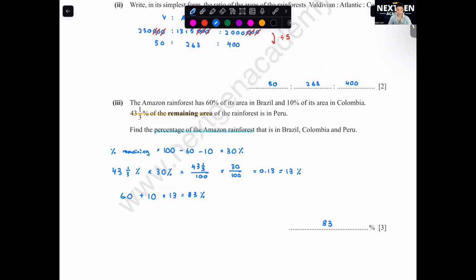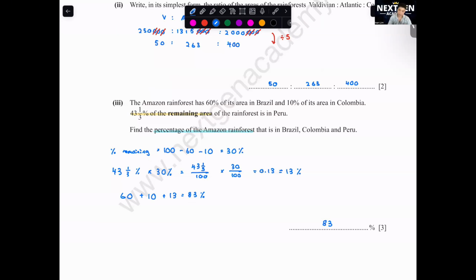Let me see. I don't understand what is 100 over times 30 out of 100 times 30. 130 over 3 over 100 multiplied by 30. Okay, you'll get 13% also, right?